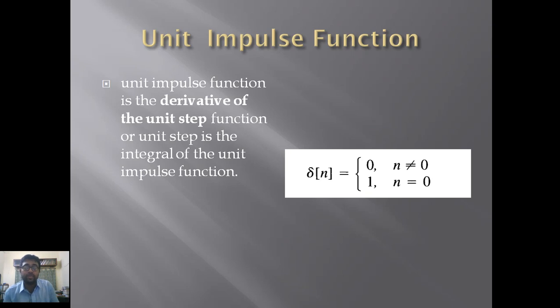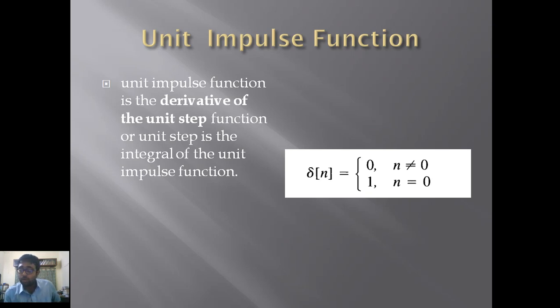It's as simple as that. The unit step function is a summation of many unit impulse functions. That's why if we take a derivative of the unit step function, we get a unit impulse function. Now if we take 100 unit impulse functions and integrate them, we get a continuous unit step function. It's as simple as that.